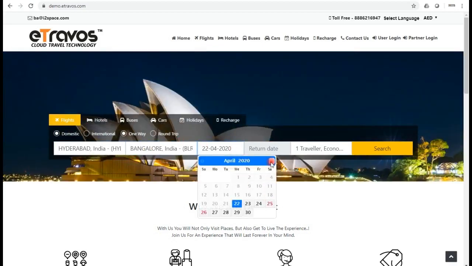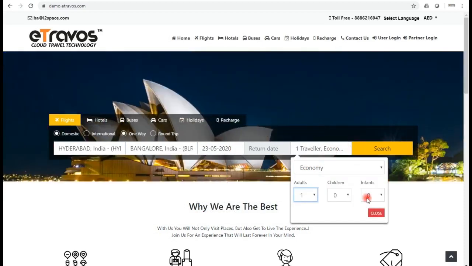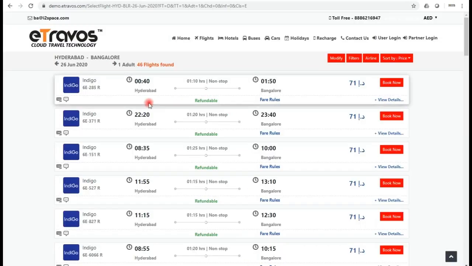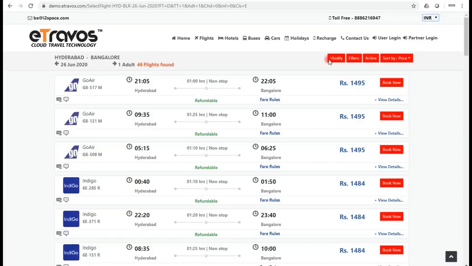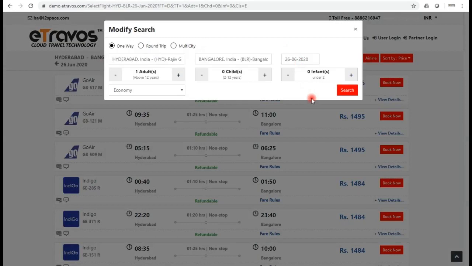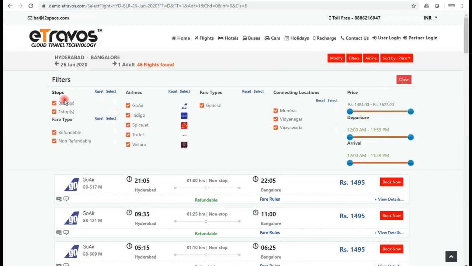I am going with a domestic flight, Hyderabad to Bangalore, one way, with economy class, one adult. Once you click on search, it redirects to the availability page. I am converting the currency into INR. So you can modify from here. Once you click on filters, it shows you all the LCC airlines such as Go Air, IndiGo, SpiceJet, and you can filter based on the stops, fare types, connecting locations, price, departure and arrival.